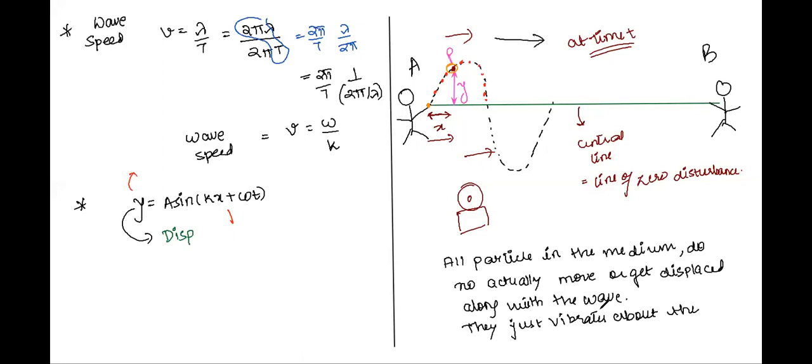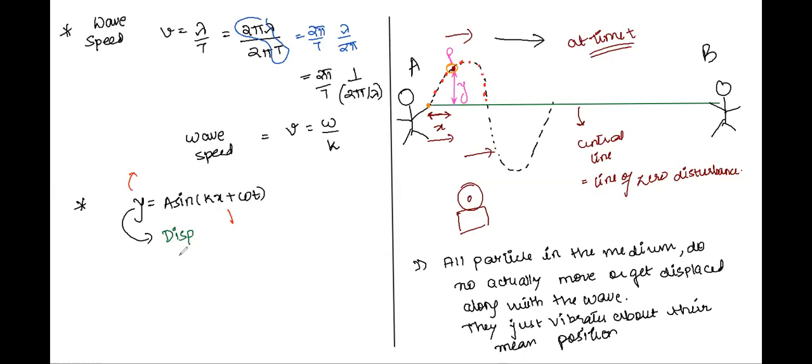Please write it down. This is very important to understand: a particle is actually vibrating about its mean position as the wave is traveling in one particular direction.